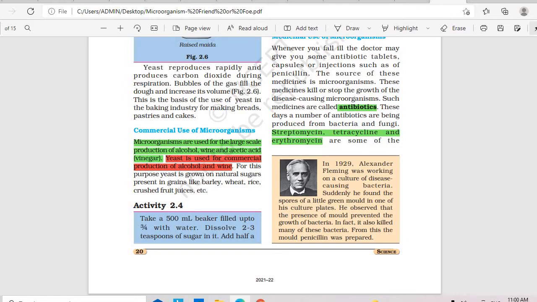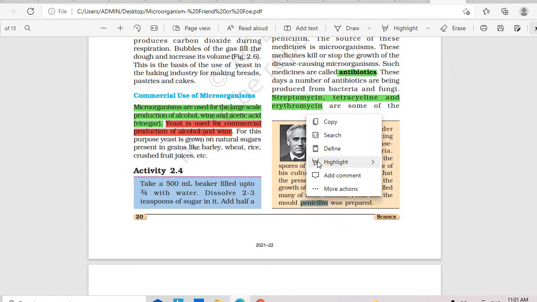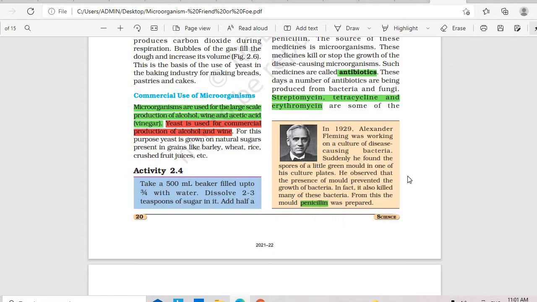But then when he saw it, and then experimented, he realized that this green fungus was producing some substances which is killing the bacteria. So what he discovered was, the first thing was penicillin. The first substance he extracted was penicillin, yes, from the fungus Penicillium. Penicillin is the first antibiotic which was discovered by Alexander Fleming.